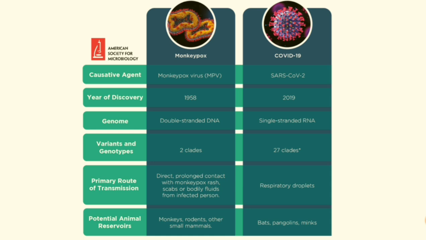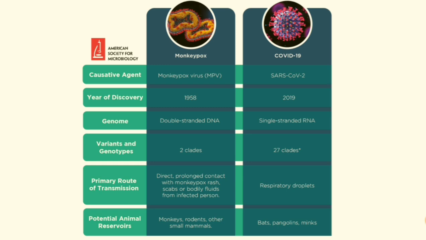However, in case of COVID-19, the causative agent is the SARS-CoV-2 virus, and the year of discovery was 2019. COVID-19 virus is an RNA virus. It contains a single-stranded RNA genome. That's why mutations were highly likely. And the variants and genotypes in case of COVID-19 are 27 clades. And the primary route of transmission was respiratory droplets, and the potential animal reservoirs in case of COVID-19 were bats, pangolins, and minks.